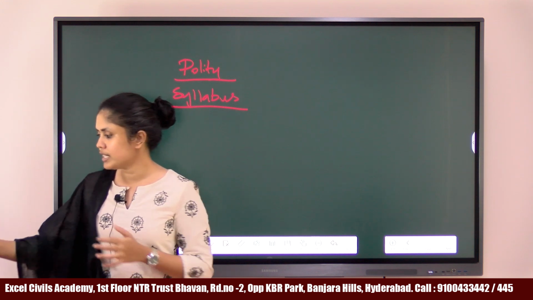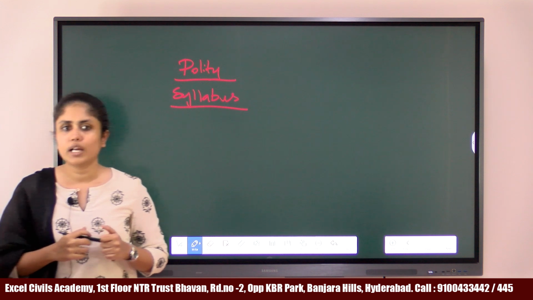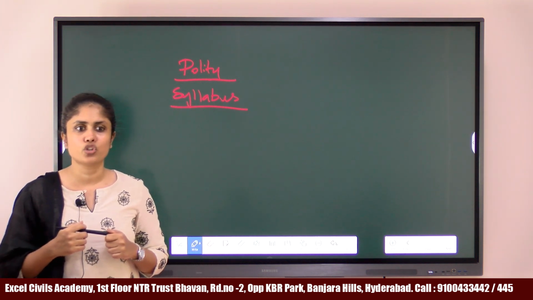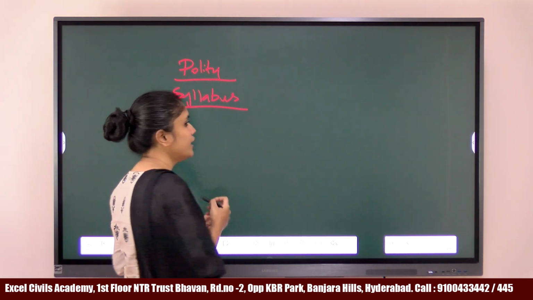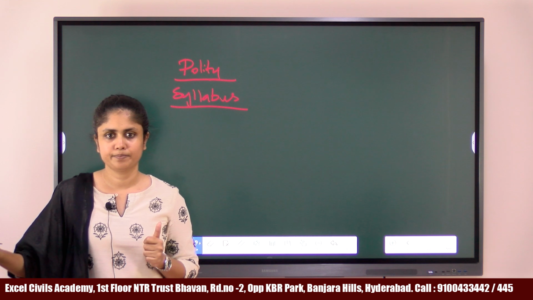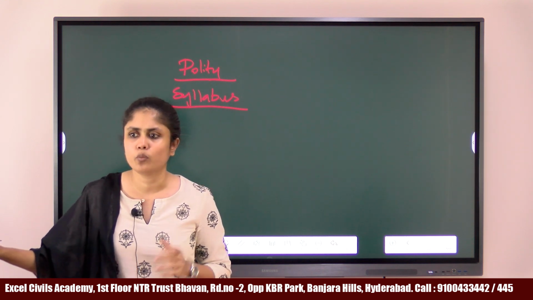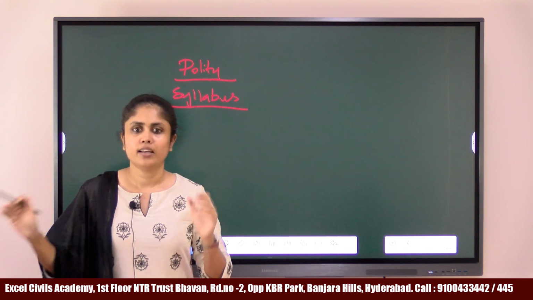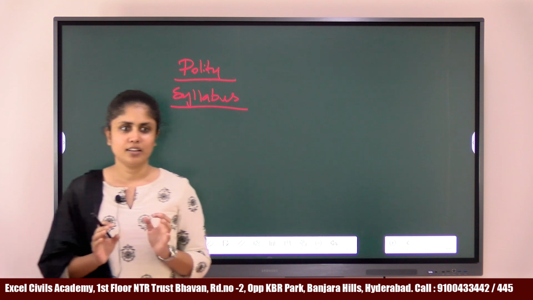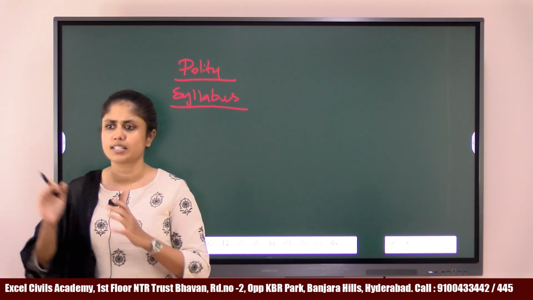Now the first important topic in GS paper 2 is Indian Constitution, its historical underpinnings and the evolution of the Indian Constitution. So what exactly does this topic mean? What exactly are we going to discuss? All of you know that India has a constitution, it has some articles, some parts which we'll discuss later.